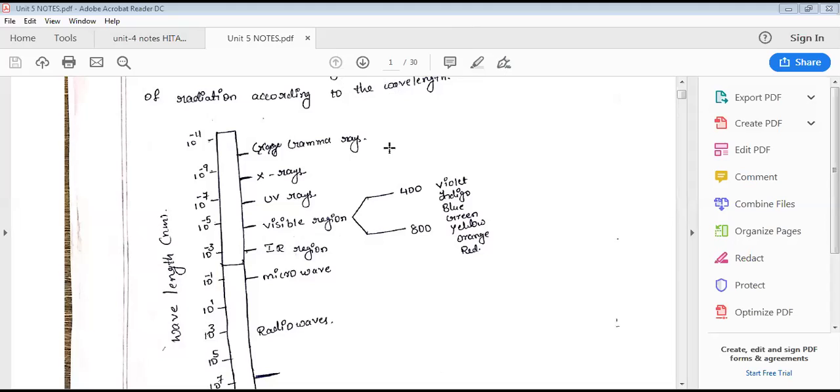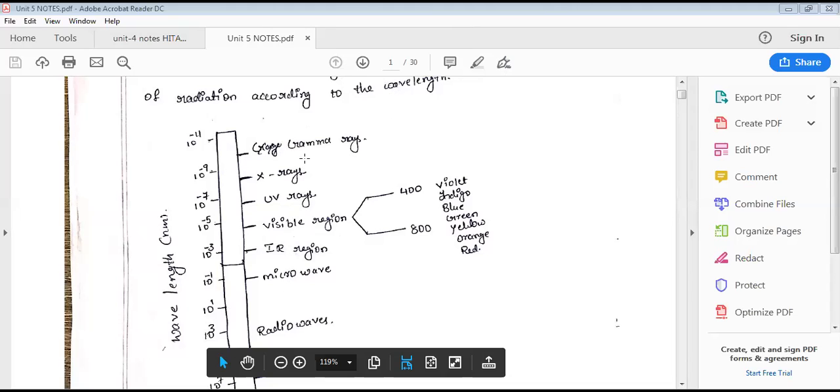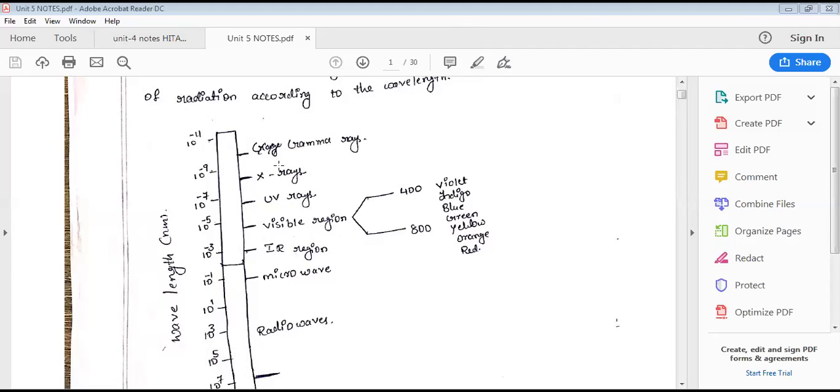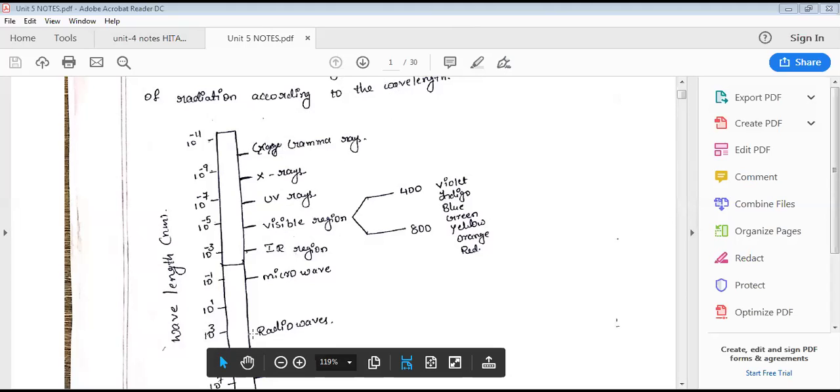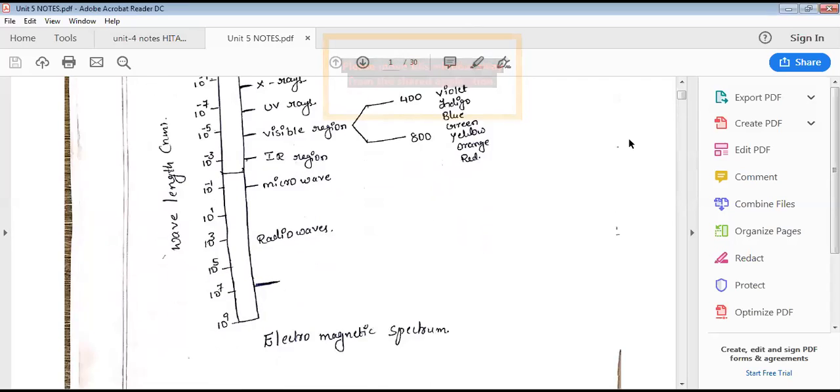We can indicate light energy either in the form of wavelength, energy, or frequency. Frequency and energy are in direct proportionality. So the highest energy radiation is cosmic rays first, next gamma, and the least energy radiation is radio waves. Now let us discuss UV radiation, UV light, and what its use is.